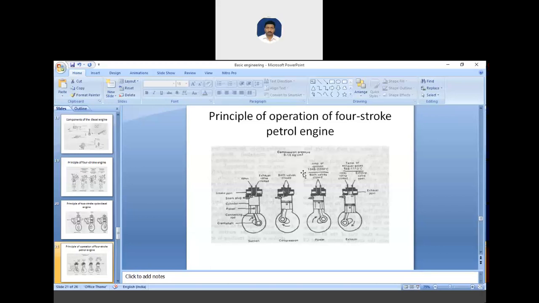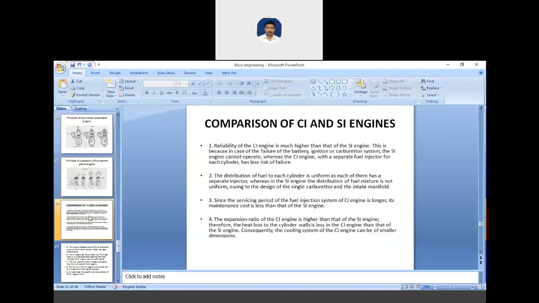Why electric spark? Because petrol is used, and in SI engine there is a spark. So it ignites by an electric spark. When the mixture is burned, the resulting heat causes the gases to expand, and the expanding gas exerts a pressure on the piston, which is the power stroke. The strokes are similar to those we have discussed in other cycles. Okay, so after this we will compare the CI and SI engine.